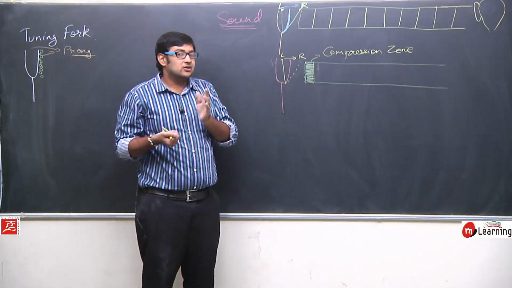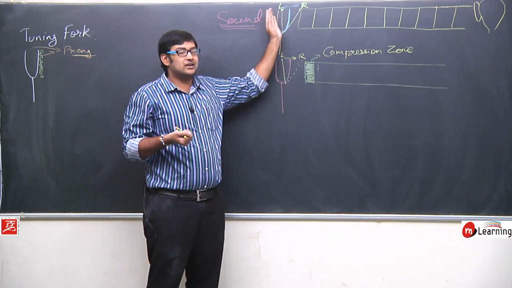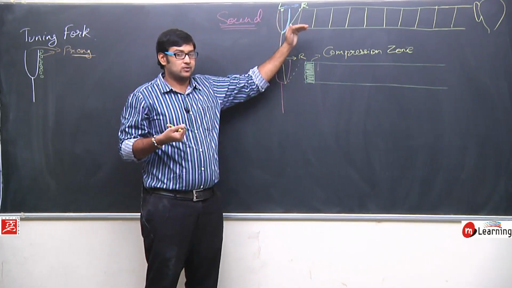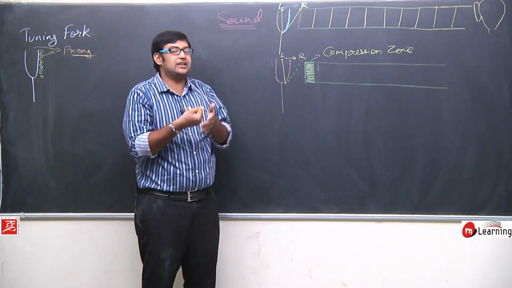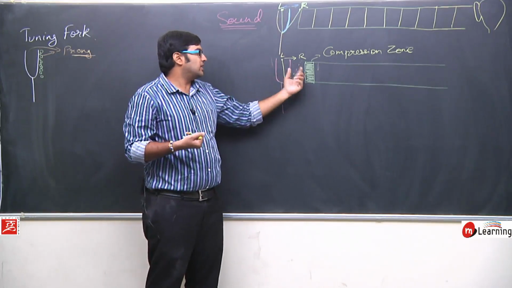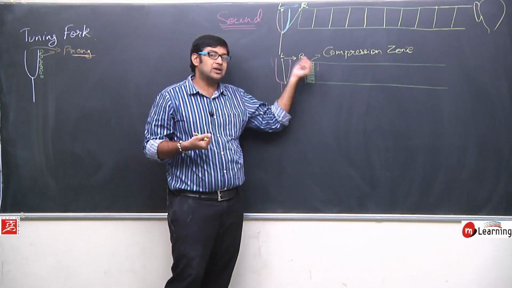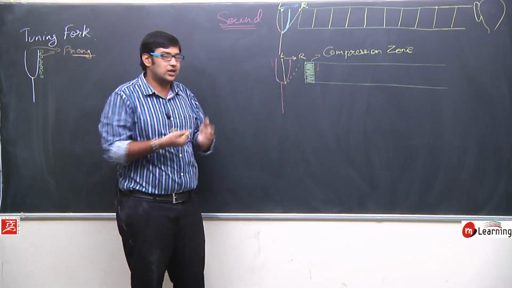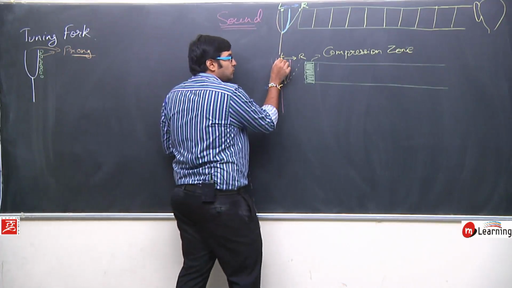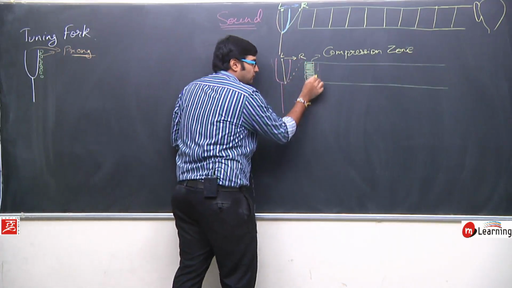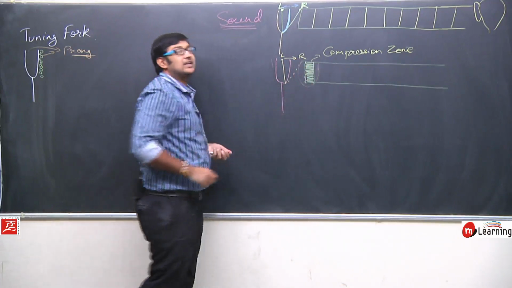It's because not only a single particle is feeling a push from this prong, there is a layer of particles which are feeling the push, and that's why the particles will come close to each other, and this layer will be known as a compression zone. So when it moved from left to right, this kind of compression zone is created.